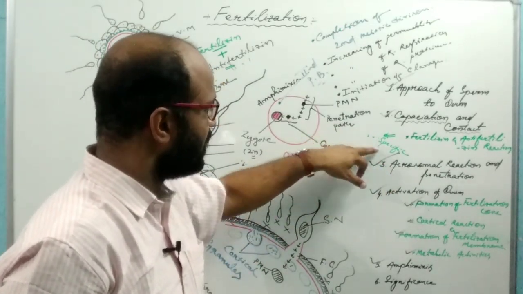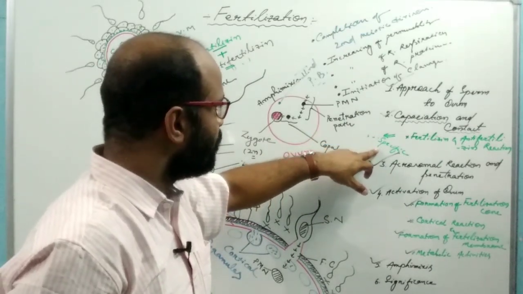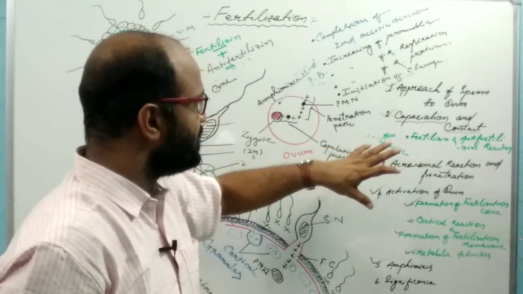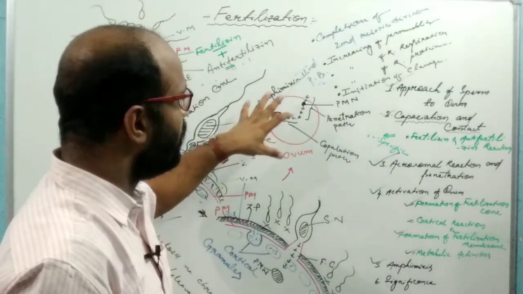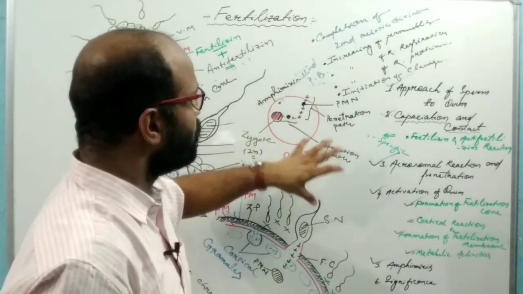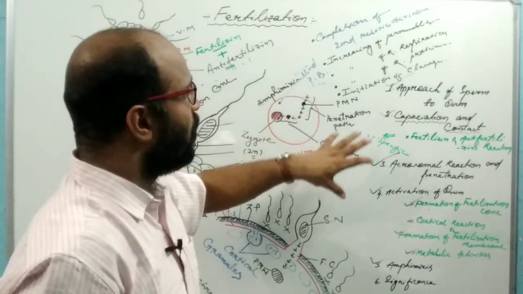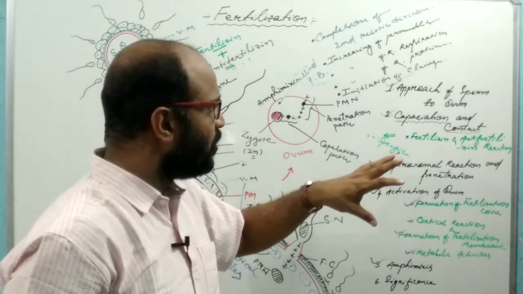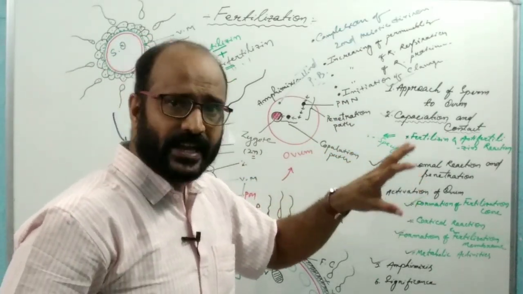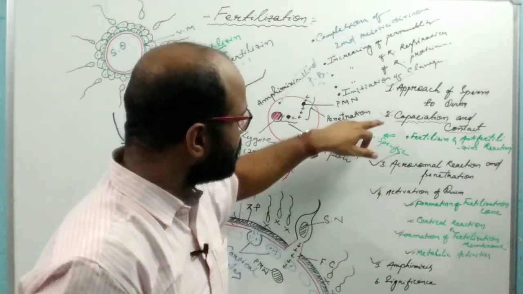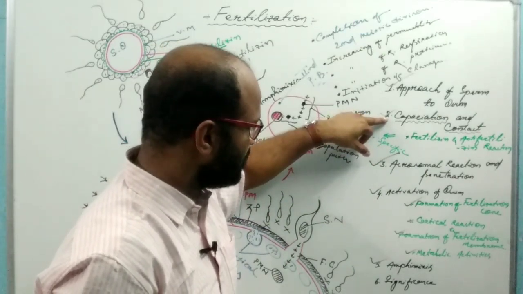That's why it is known as a species-specific process. After recognition of the sperm, the ovum allows the sperm to fuse, and some changes occur in the sperm, and it gains the ability to fuse, which is known as capacitation.